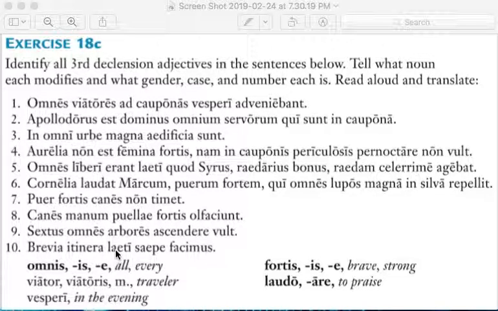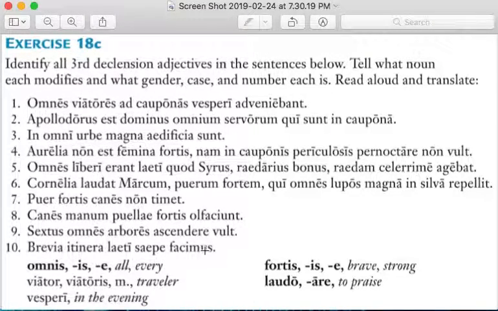And then laeti means happy, but in this sentence it means something more like happily. And facimus, we know it's a "we" verb because it ends with this -mus here. So iter facere means to make a trip.